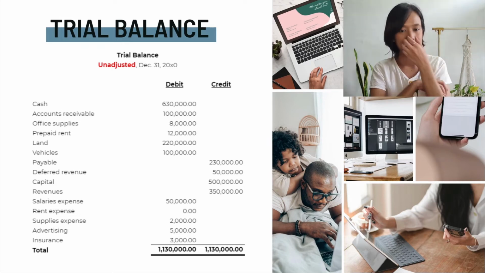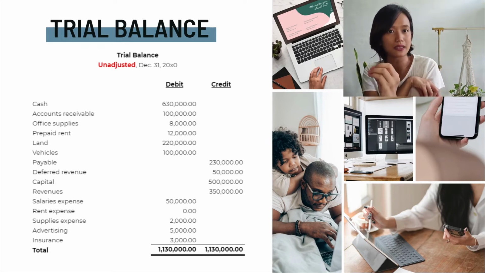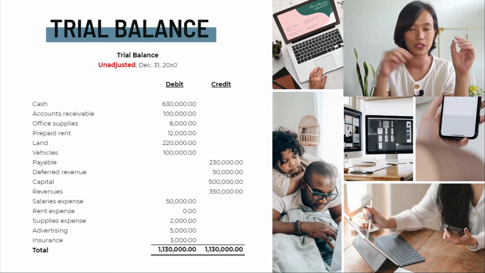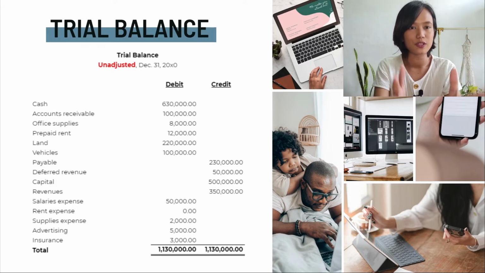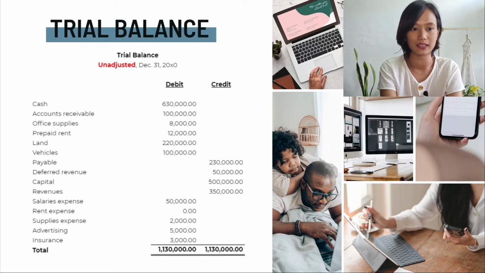Now, as you can see, for every debit, there is always a credit. That is our double entry bookkeeping principle. And as you can see here, the debit is equal to the credit. So that's how you check if you recorded all the transactions properly. The debit should be equal to the credit.